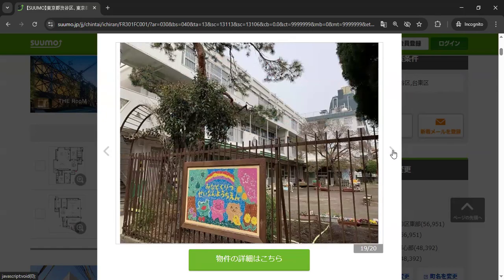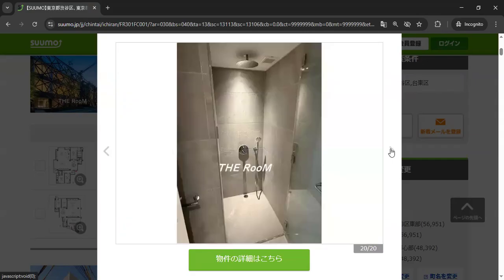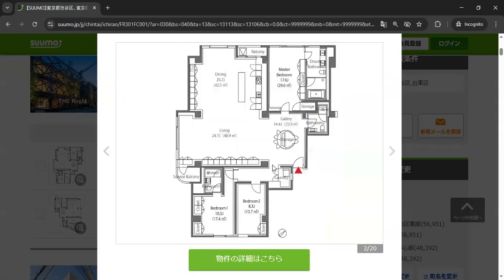Ah, this is a school. Yeah, school is important. It's like yochien. What is it called in English? Kindergarten. Kindergarten is German, but it's English. Yeah, this is the room.